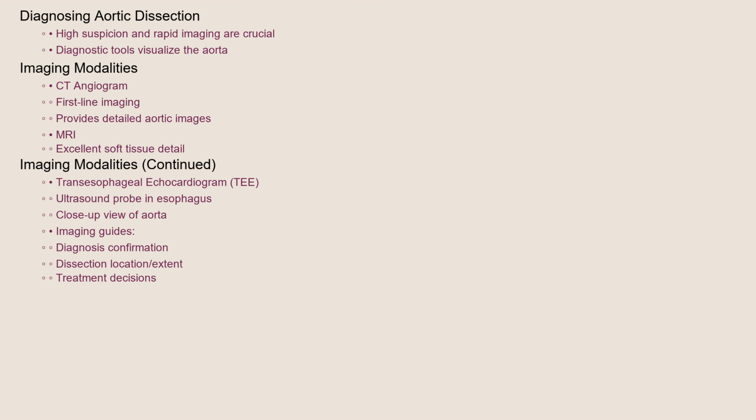Diagnosing aortic dissection requires a high degree of suspicion and rapid imaging. Several diagnostic tools are used to visualize the aorta and identify the dissection. A CT angiogram is often the first-line imaging test, providing detailed images of the aorta.